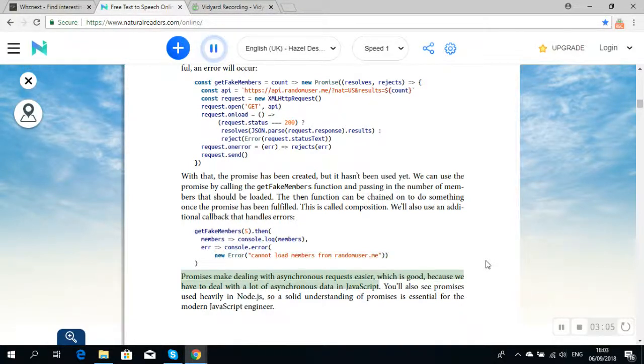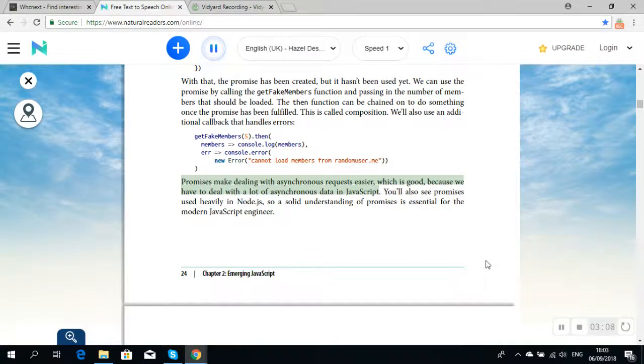Promises make dealing with asynchronous requests easier, which is good, because we have to deal with a lot of asynchronous data in JavaScript. You'll also see promises used heavily in Node.js, so a solid understanding of promises is essential for the modern JavaScript engineer.